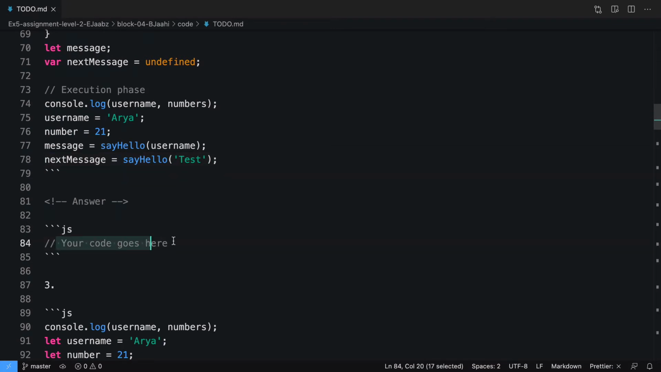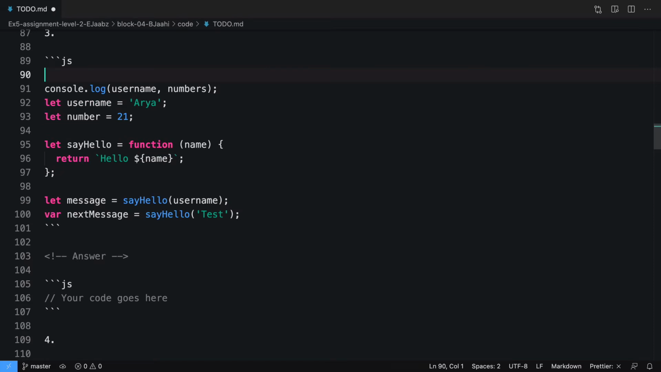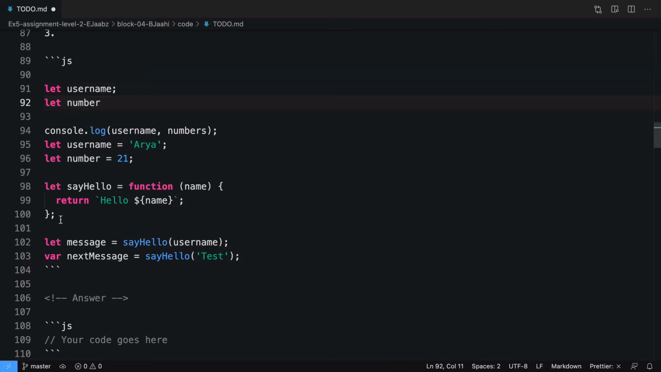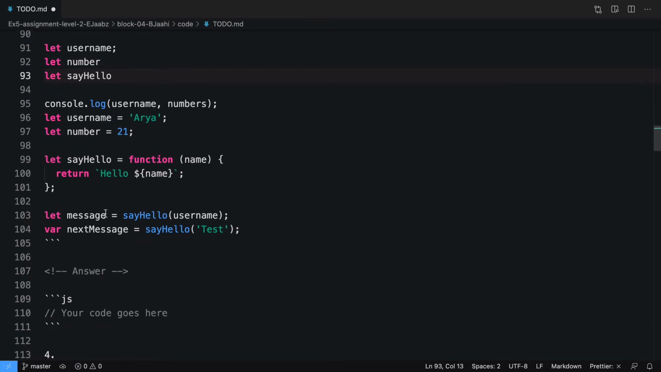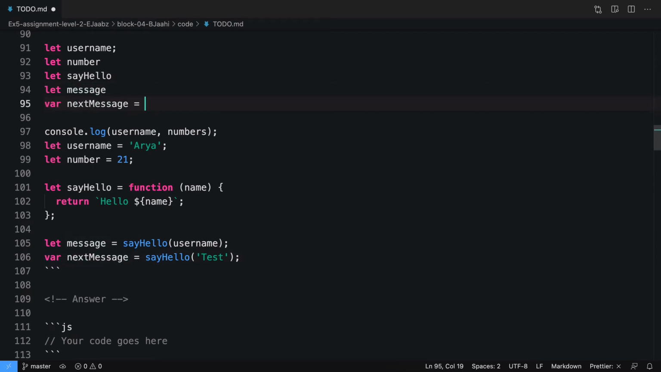Sorry, we are supposed to write the code here, but that's perfectly fine. So here we need to do that thing again. So what will happen is this will move down. I'm just going to do it right here so it is easier to do it. So let message will come here. It will not get initialized. Let number will not get initialized. Say hello will not get initialized because it is defined using let. Similarly, let message will not get initialized, but next message will get initialized with undefined.